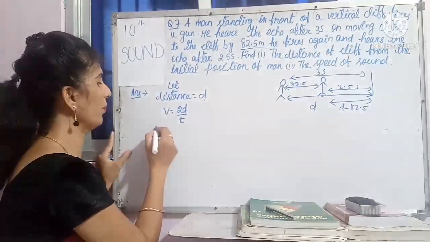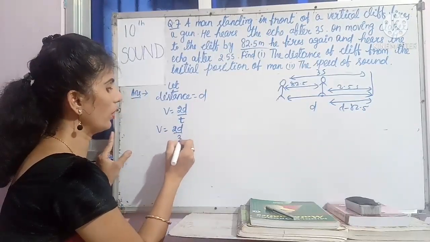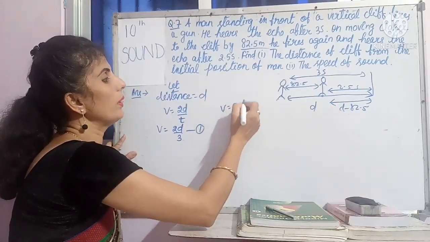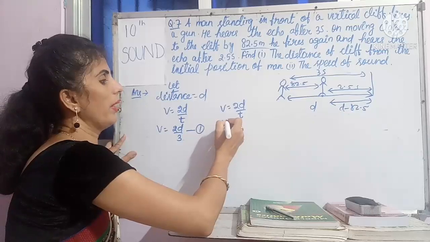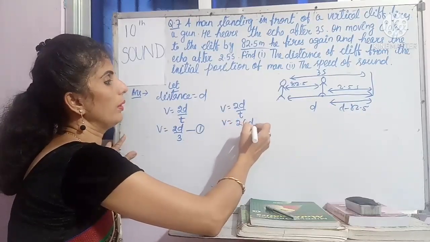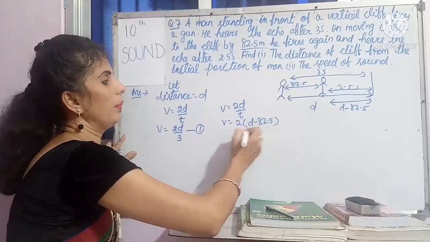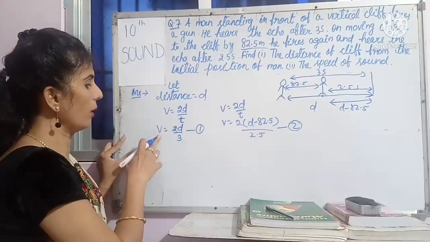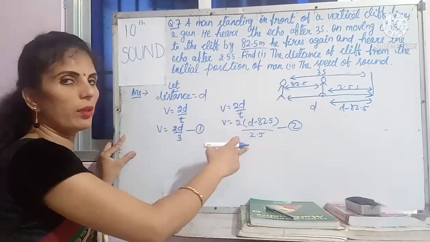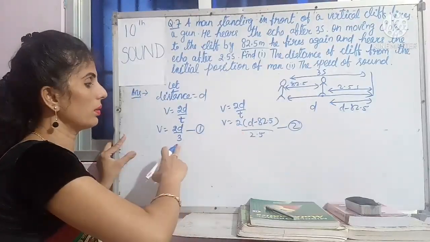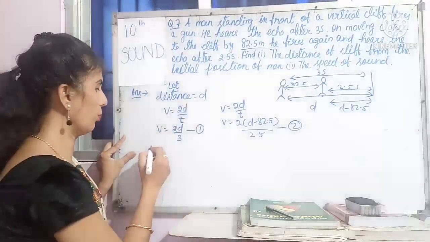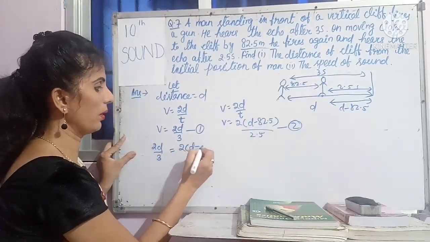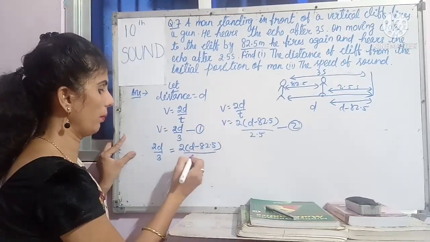Now put the value of T. V is equal to 2D by 3. You can make it equation 1. Now go to the second part. V is equal to 2D by T. Here the distance is D minus 82.5. So V is equal to 2 into (D minus 82.5) divided by 2.5. Make it equation 2. Now you can compare equation 1 and 2. Here also V is equal to 2D by 3 and V is equal to that much. So if you compare, you can equalize these two values. Now put that: 2D by 3 equal to 2 into (D minus 82.5) divided by 2.5.